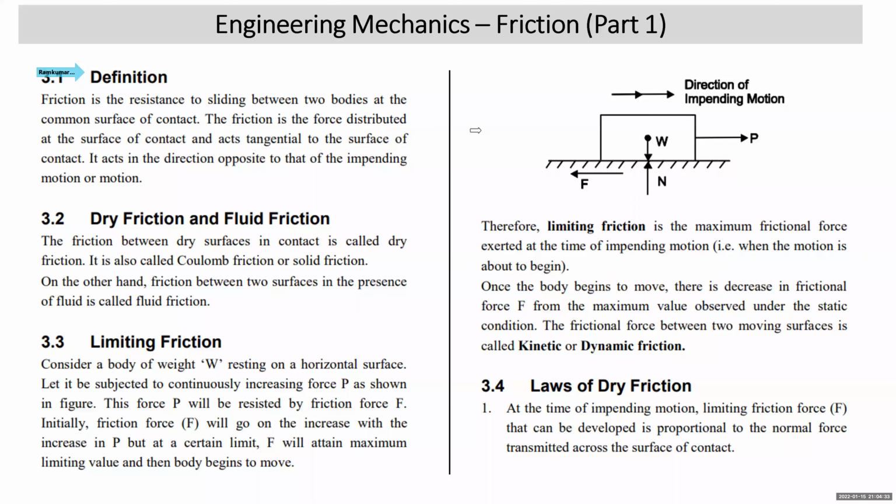Hello students, this chapter is a continuation of the previous chapter on equilibrium of coplanar forces. In the equilibrium chapter, we had not considered friction. All surfaces were considered to be smooth. In this chapter, all surfaces will be considered rough, so that friction between the rubbing surfaces will also come into consideration.